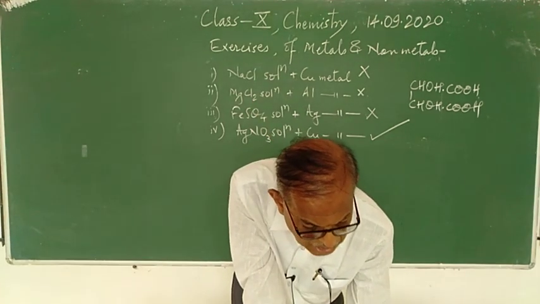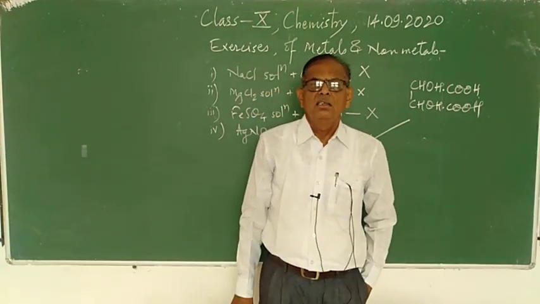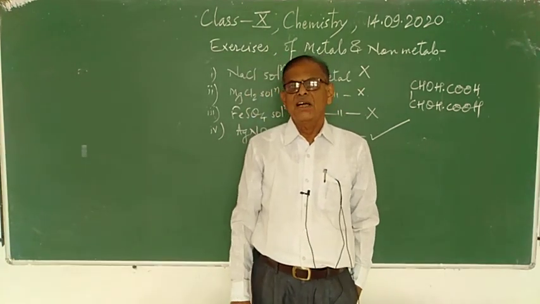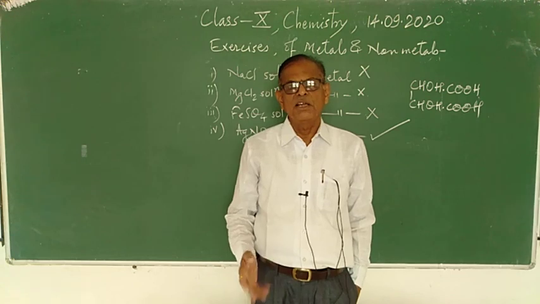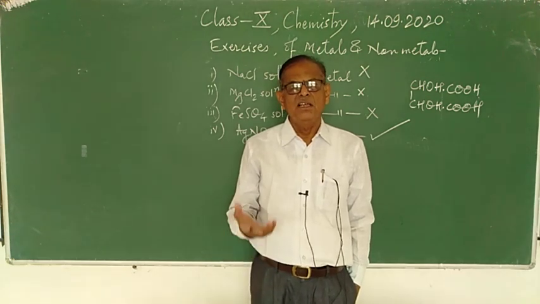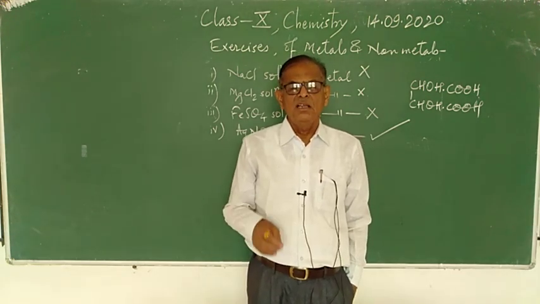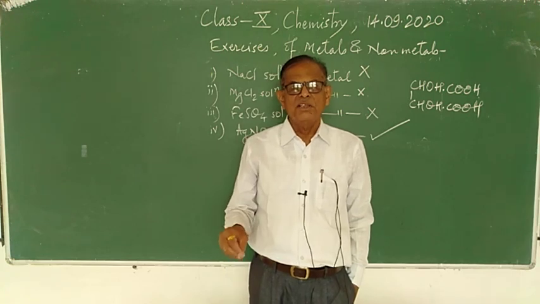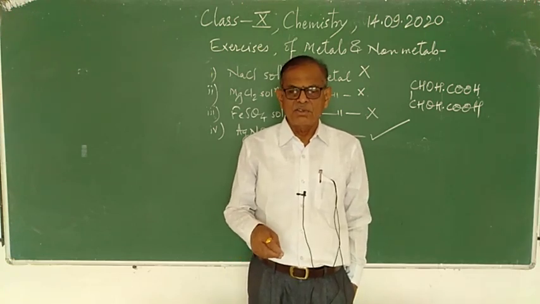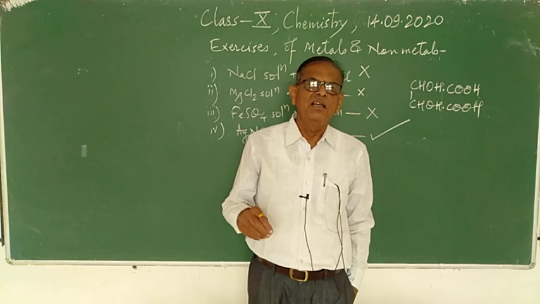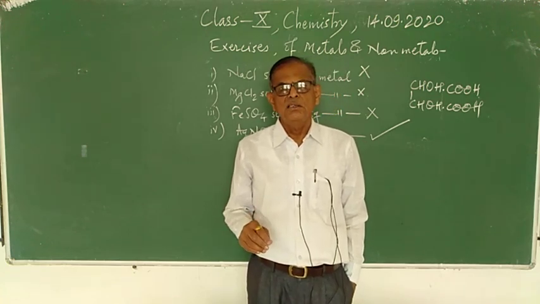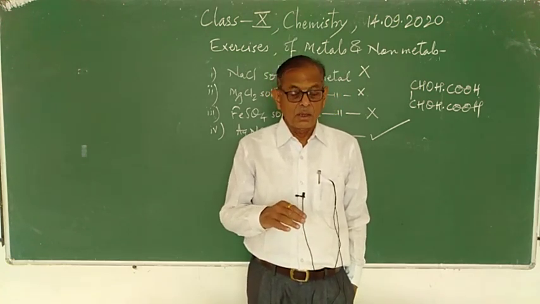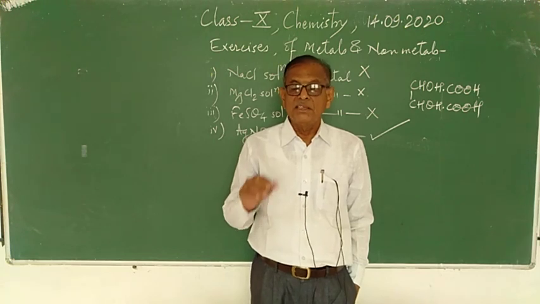Now see metallic oxides, for example. When metals are heated in air, they form metallic oxides. Metallic oxides are basic in nature.